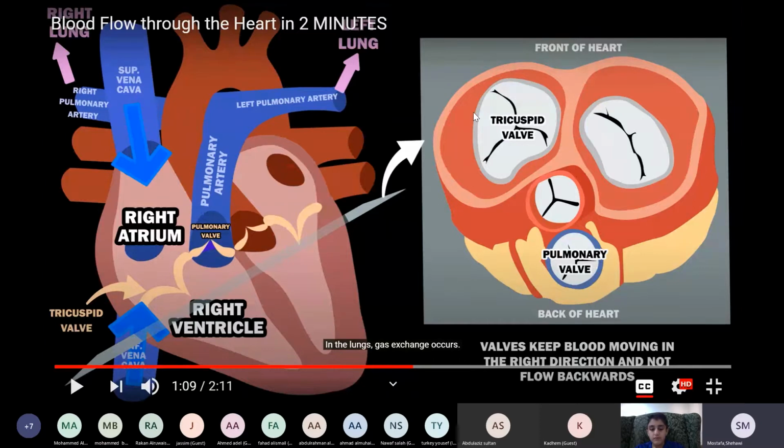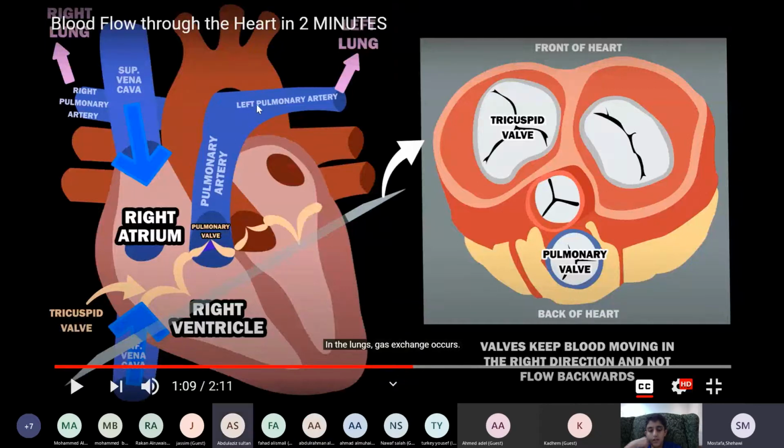Why will the pulmonary artery carry blood to the lungs? What for? What is the reason? I'll say the question again. The pulmonary artery, this blue one, carries the blood from the heart to the lungs. Why does this pulmonary artery carry the blood from the right ventricle to the lungs? What is the reason? What will happen in the lungs?